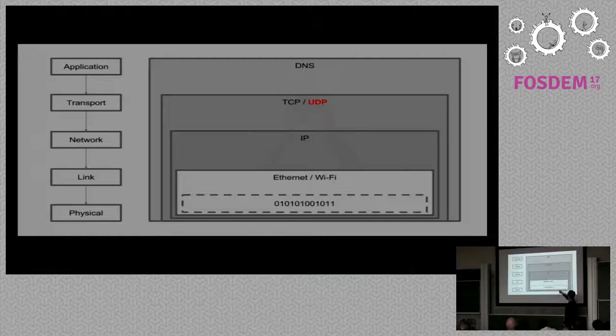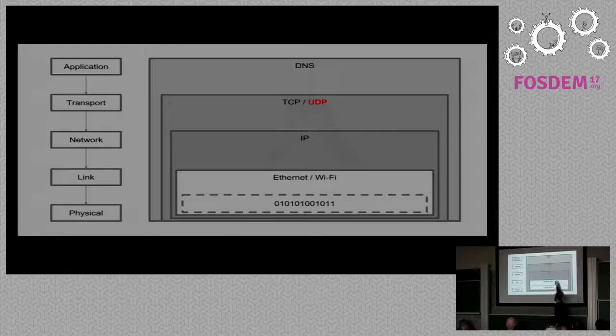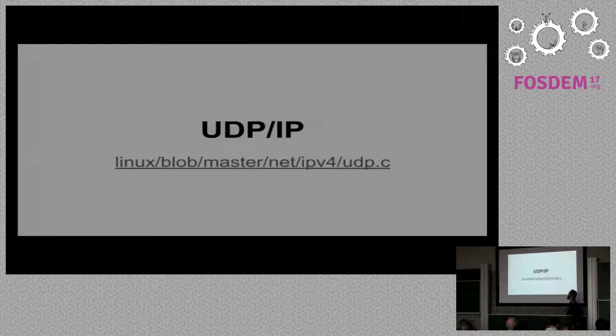So let's get to UDP/IP in this case. We are in the DNS yet. We are not to the HTTP yet. So UDP is implemented inside the Linux kernel. So this is the operating system, right? UDP is implemented inside the Linux kernel. I'm not a kernel hacker, so I'm not sure what is happening there. But this is the first file that you can look at if you want to understand some things. And what is happening with UDP is that we just attribute an IP address and send it to the internet, and you don't know if you will receive a response and a confirmation about that.